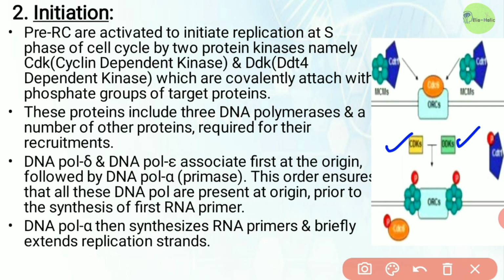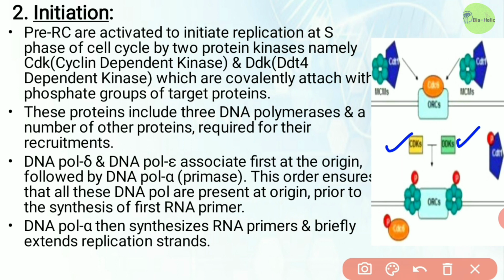Interestingly, the polymerases assemble at the origin in a particular order. DNA polymerase delta and DNA polymerase epsilon associate first, followed by DNA polymerase alpha or primase, I can say. Isn't it?